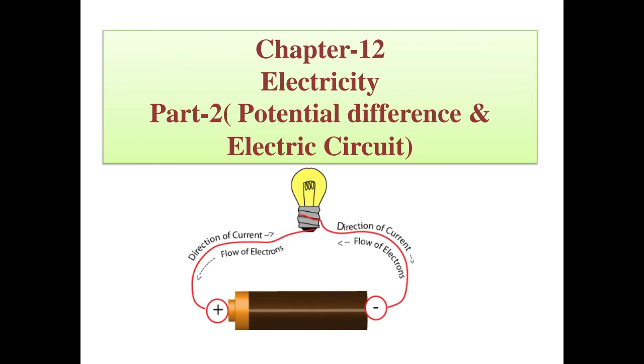In that case, it means it does not have loosely bound electrons? But it is a copper wire, it has loosely bound electrons, and still it is not conducting current. But when we connect this copper wire with a switch, then it starts conducting. So why does it happen so? Let us discuss this concept today in this class.